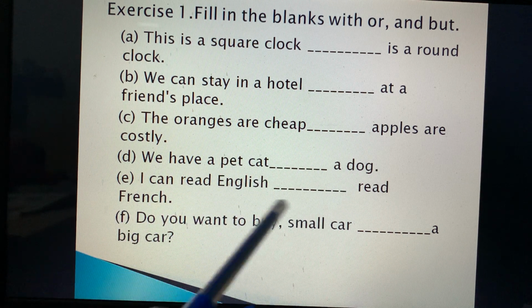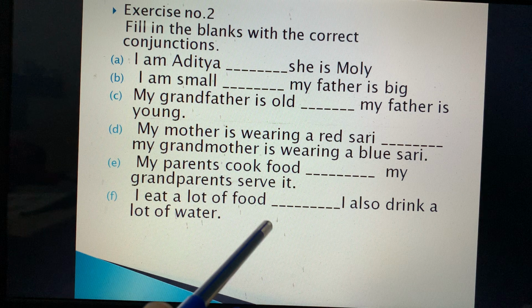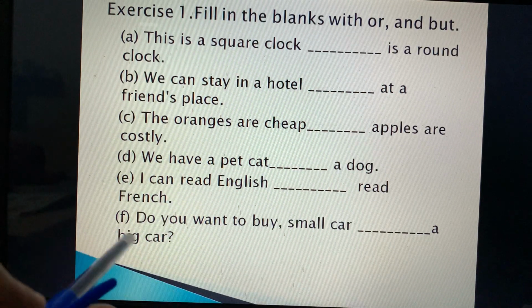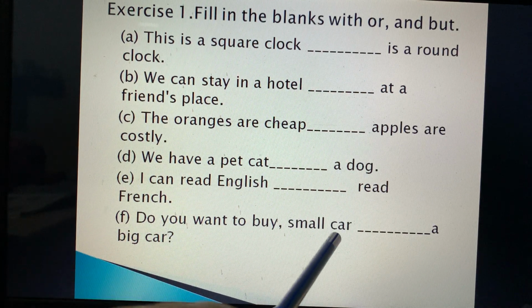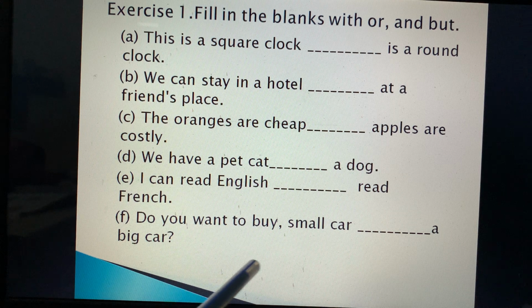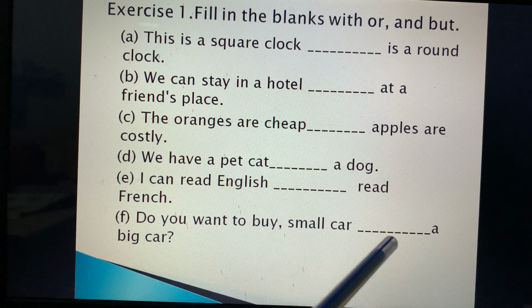It's by mistake. Do you want to buy a small car or a big car? There's a choice. Do you want to buy a small car or a big car?